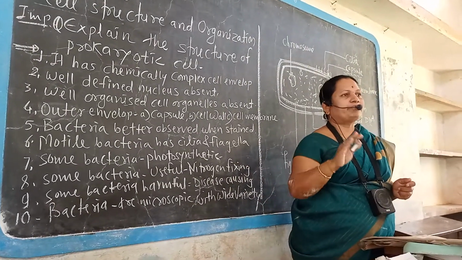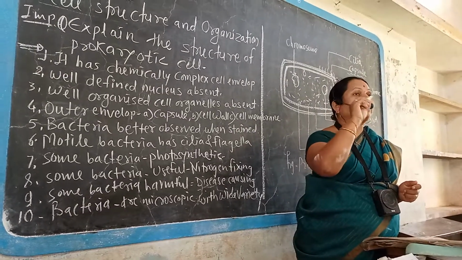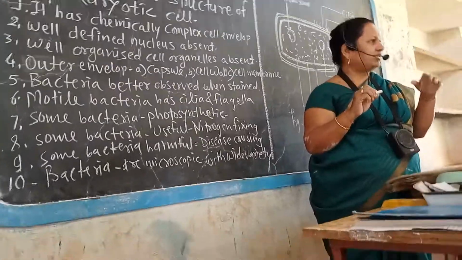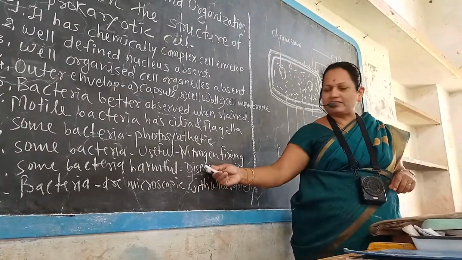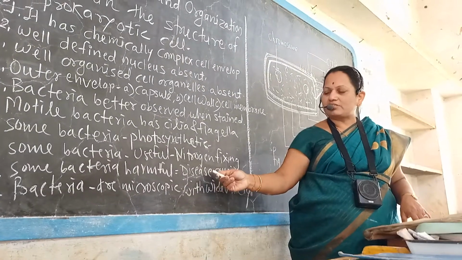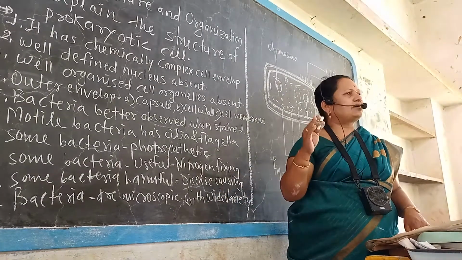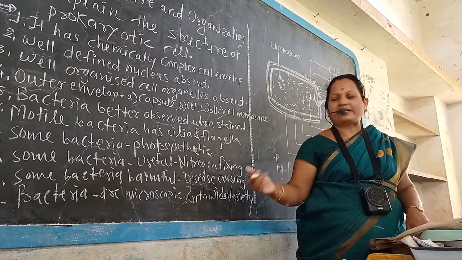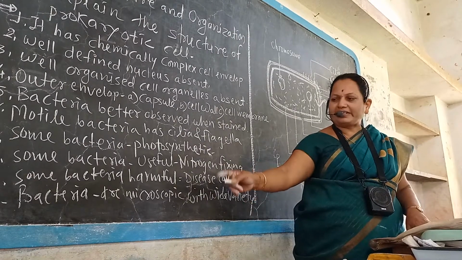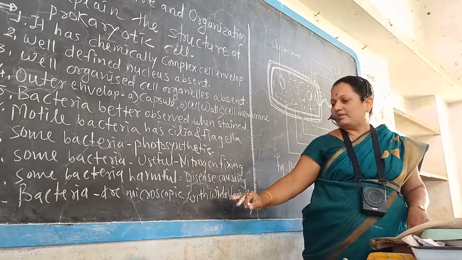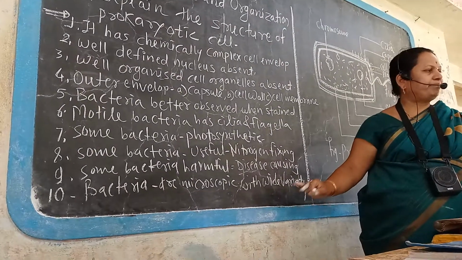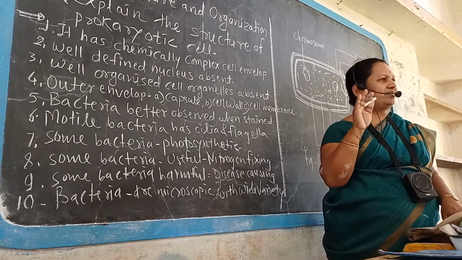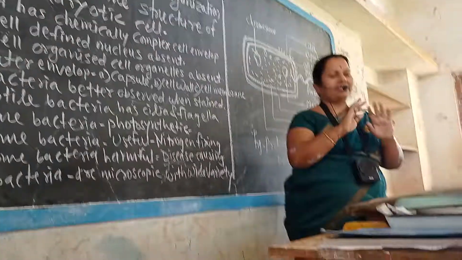For example, typhoid. Typhoid is caused by which bacteria? Salmonella typhi is responsible for typhoid. You know typhoid increases the temperature of the body beyond limit. It is a very dangerous disease caused by this bacteria. Many other diseases, plant diseases and animal diseases, are caused by bacteria, and these bacteria are harmful. Bacteria are microscopic, with a wide variety. Microscopic means having a size of nanometers or micrometers, very very small. Is it clear to you? Yes.